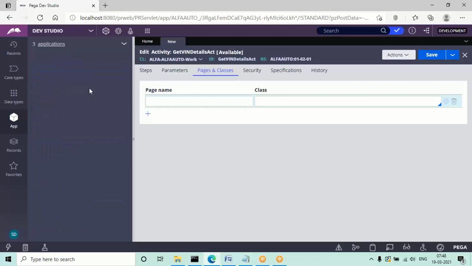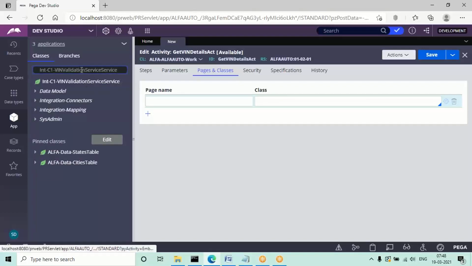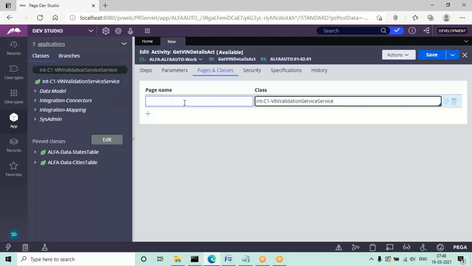So this is the class. Select this, copy and paste this class in the class option, and give the name as pyTempDataPage. Any name we can give, but give it as pyTempDataPage.